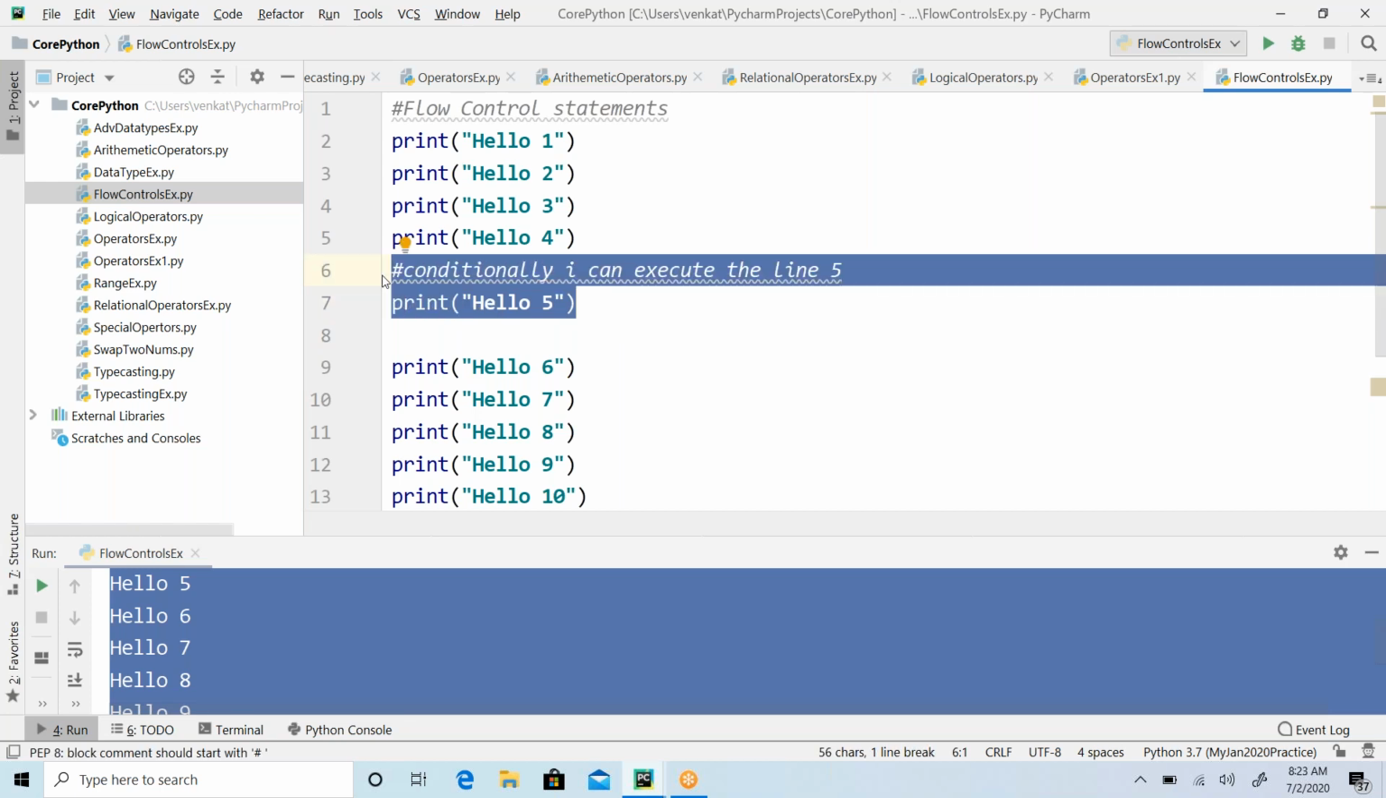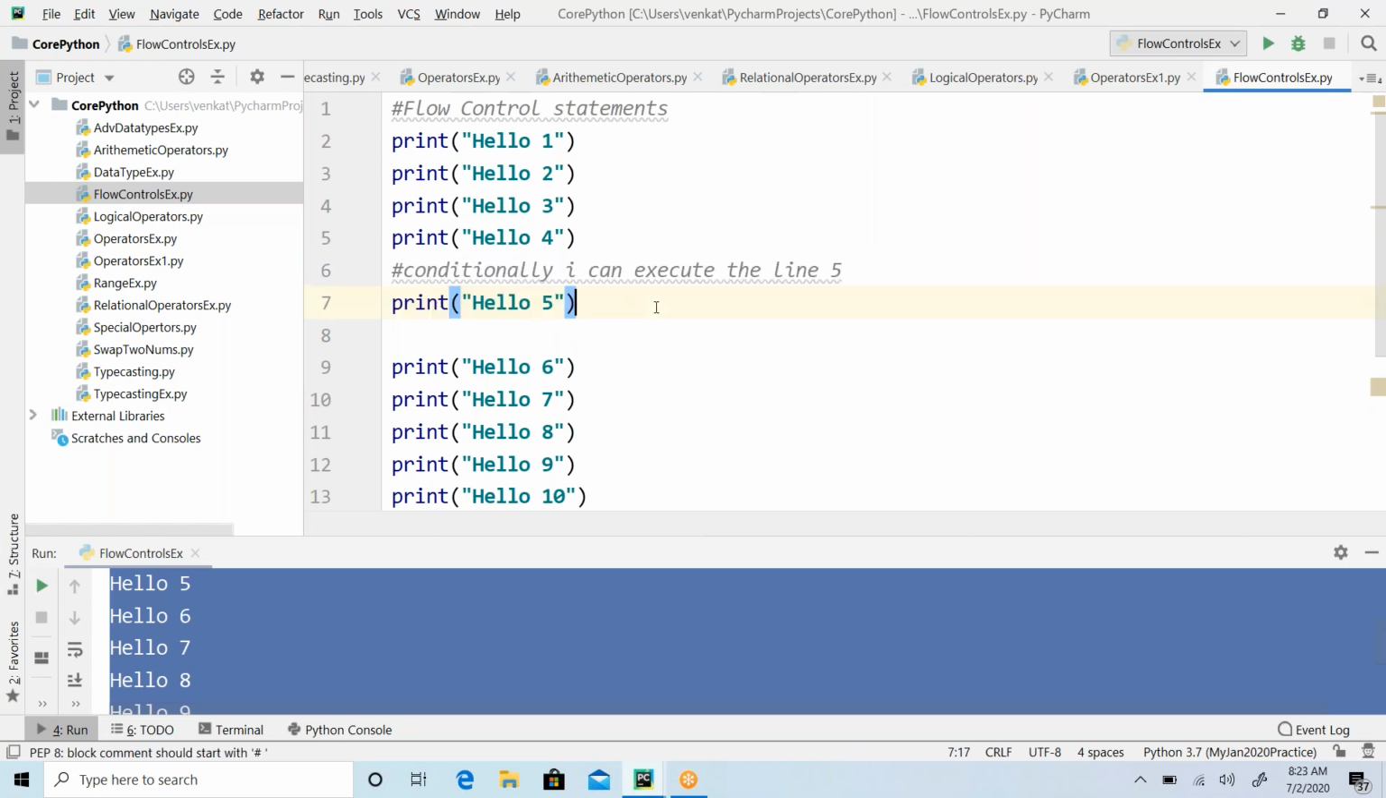That's where we have to understand about the control. We are controlling the execution of this particular line. That's the point here.